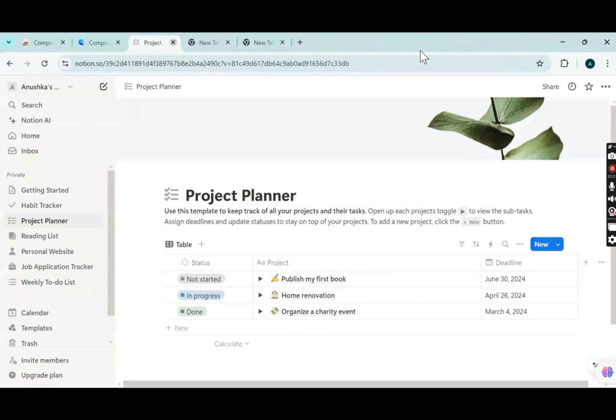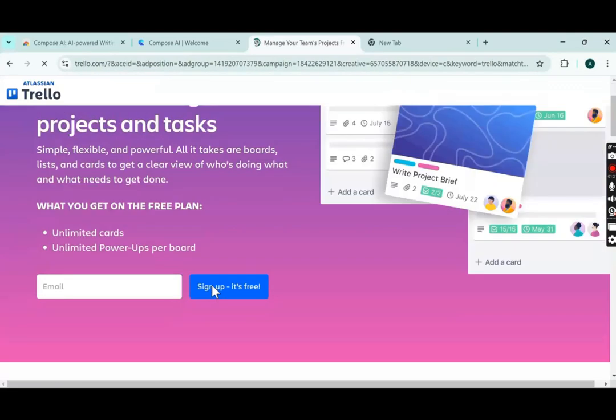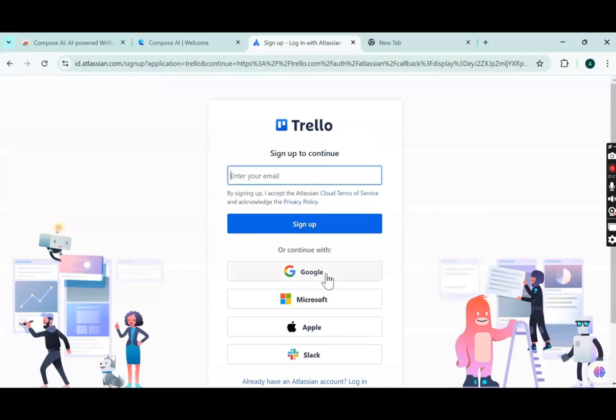Okay, it's free. You can manage your tasks here. It is a productivity powerhouse. It is very simple to use, and you just have to sign up here. Okay, so I'll just sign up here. You have to do the same which I am doing. You have to log into this account of Trello, right? I'll just go with sign in with Google.